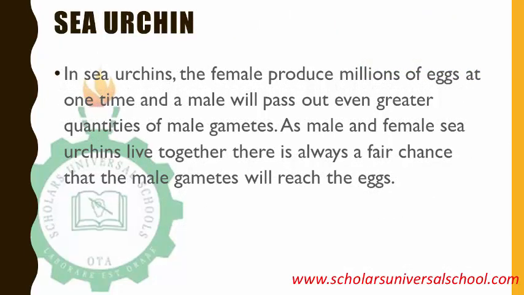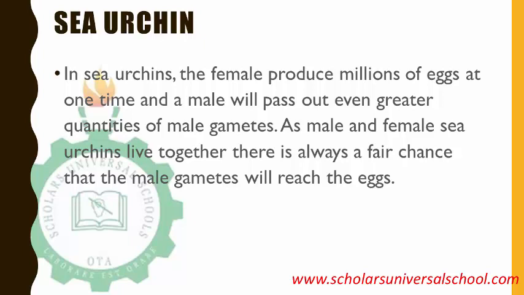I want us to talk about the simple organisms before we move to the complex ones. In fishes, we see that the female produces millions of eggs at one time, and the male will also pass out a greater quantity of male gametes. The male and the female live in the same environment, and the gametes will swim towards each other.